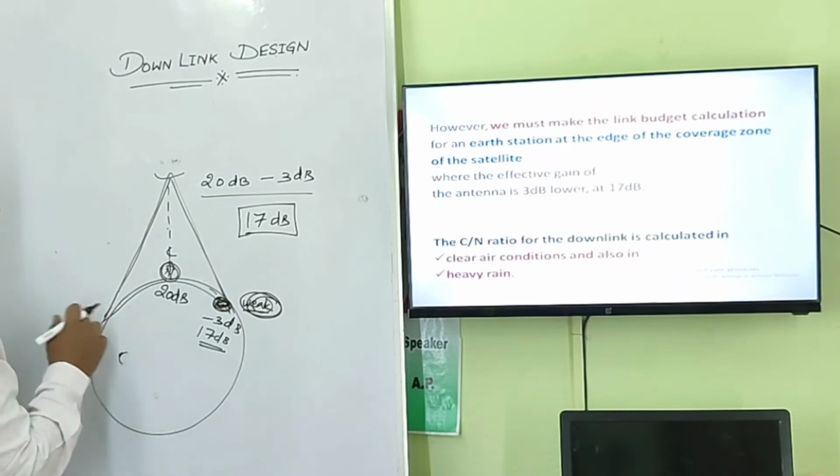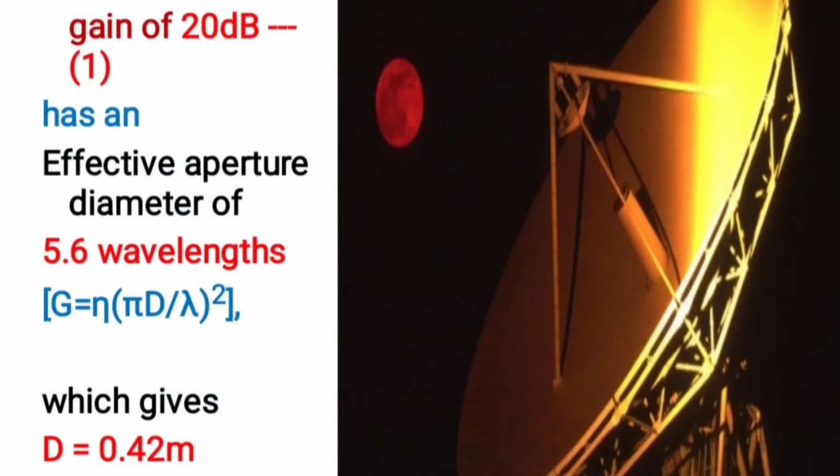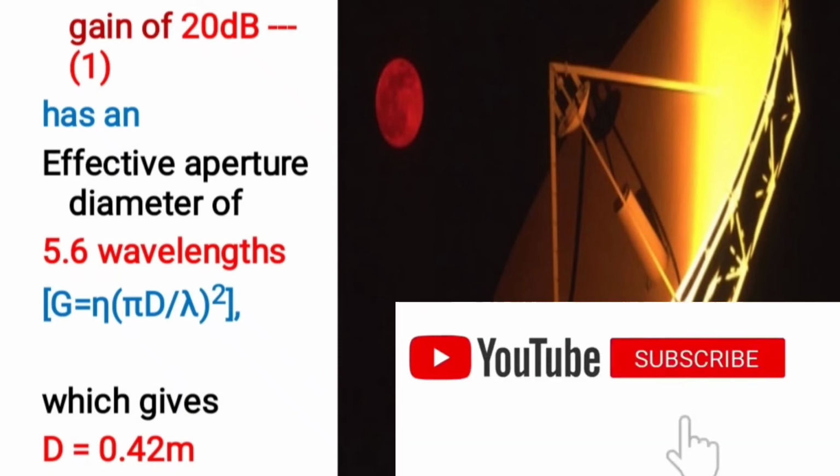At the weak signals. Okay, an antenna with a gain of 20 dB is required, which has an effective aperture diameter of 5.6 wavelengths.